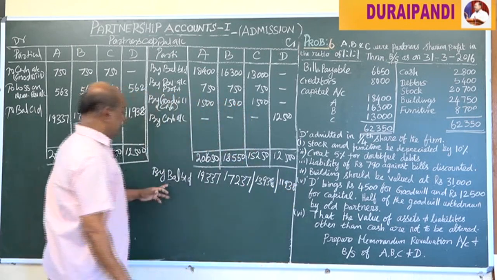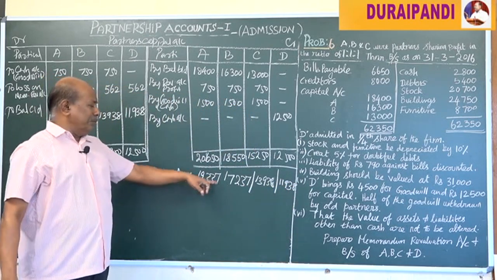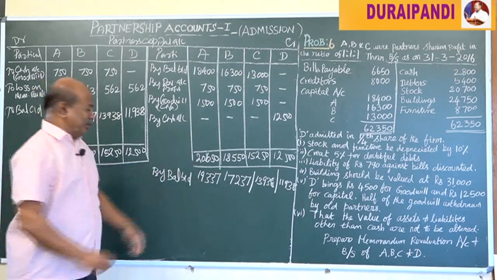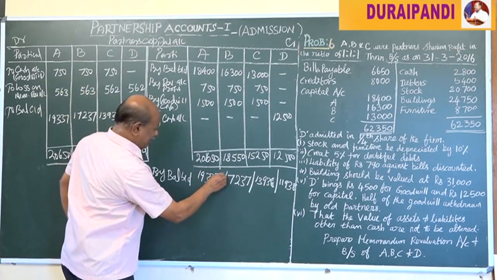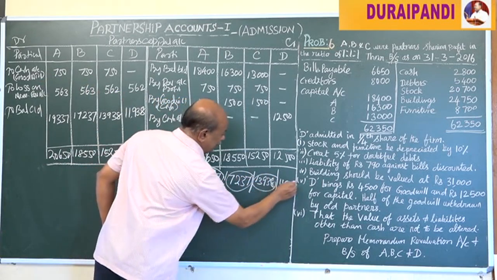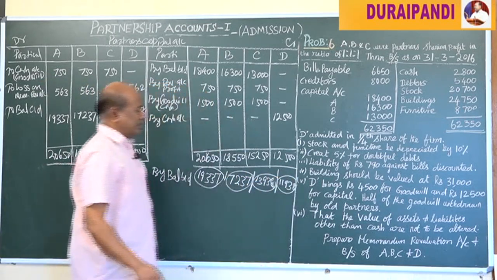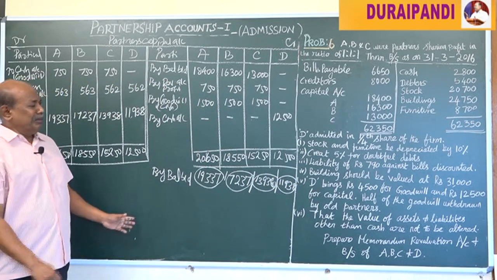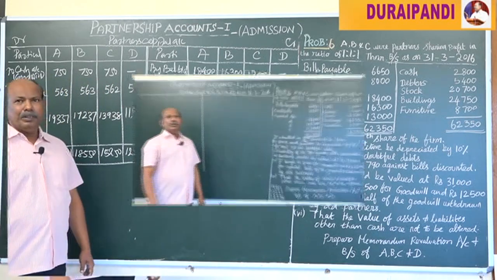This is the final balance. It should appear in the new balance sheet for A, here for B, here for C, and here for D. Next we have to prepare the final balance sheet.